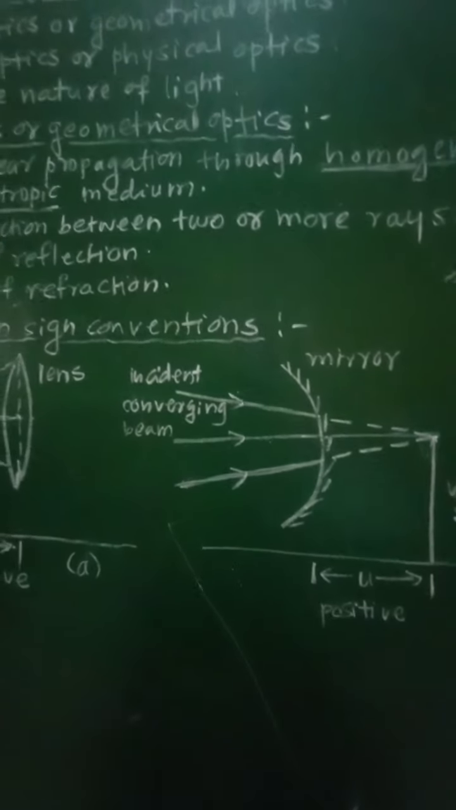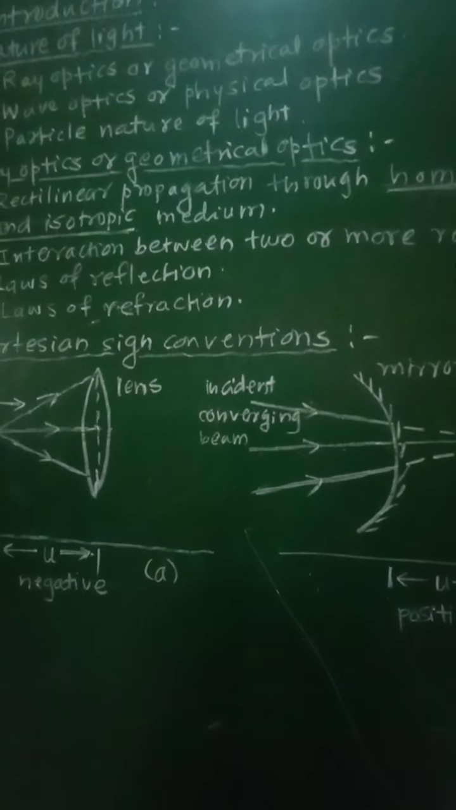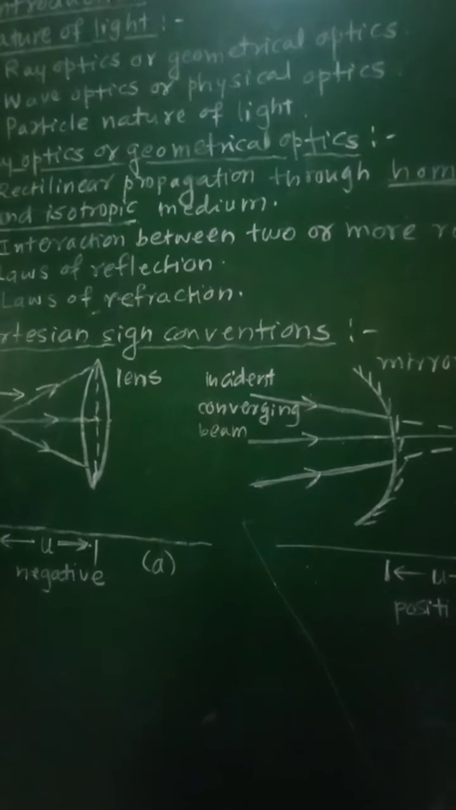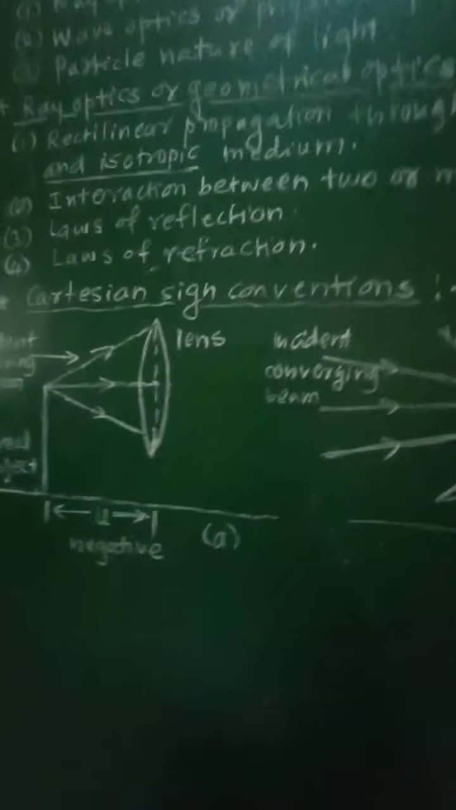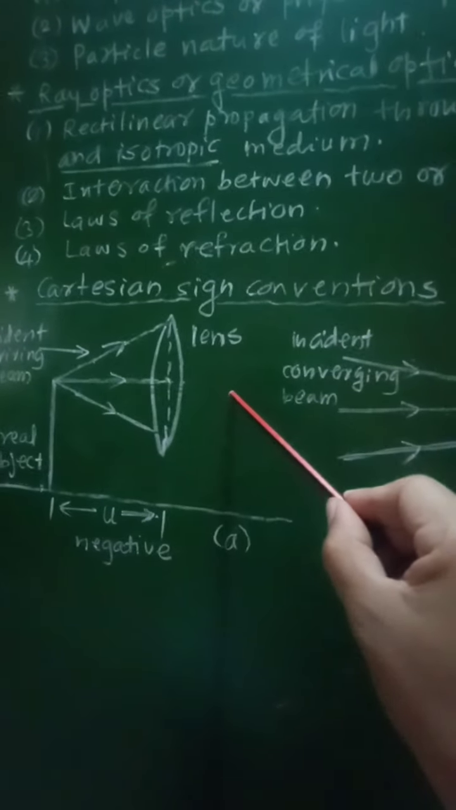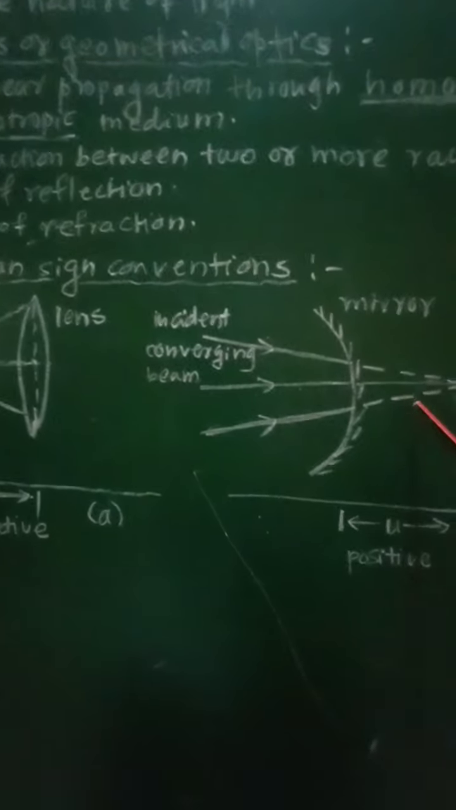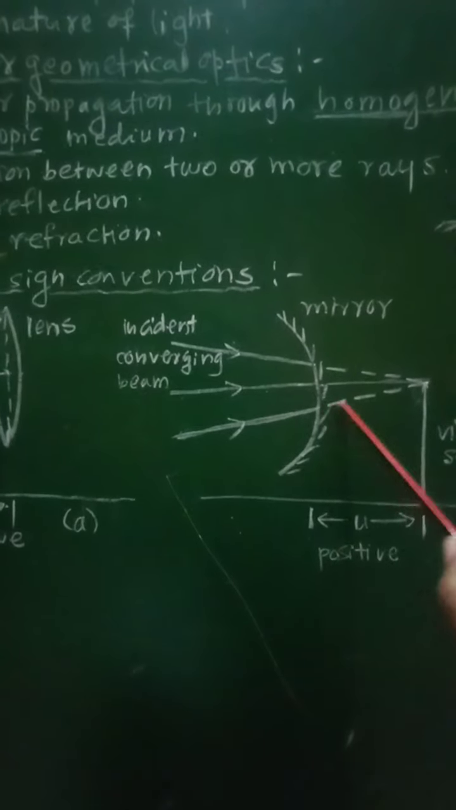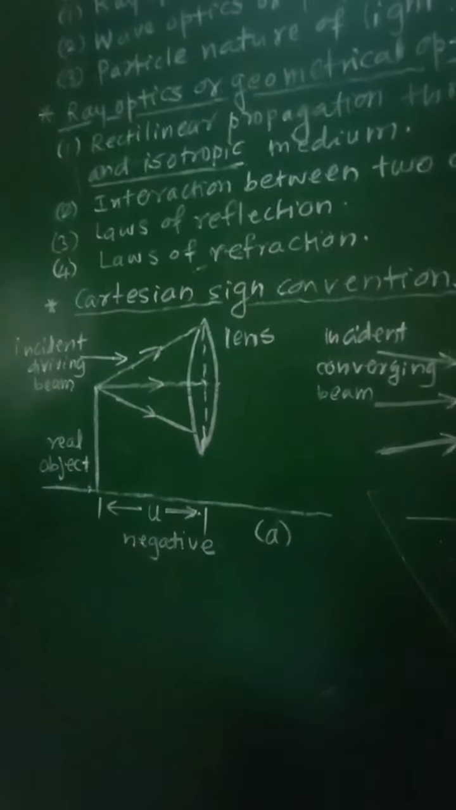Then the next sign convention is regarding the distances. The distances to the left of the pole are taken as negative and the distances to the right of the pole are considered positive. So distances towards the left side will be taken as negative and distances towards the right side of the pole or the optical center will be taken as positive. This distance is towards the right, therefore it will be taken as positive. This distance is towards the left side of the lens, therefore it will be taken as negative.